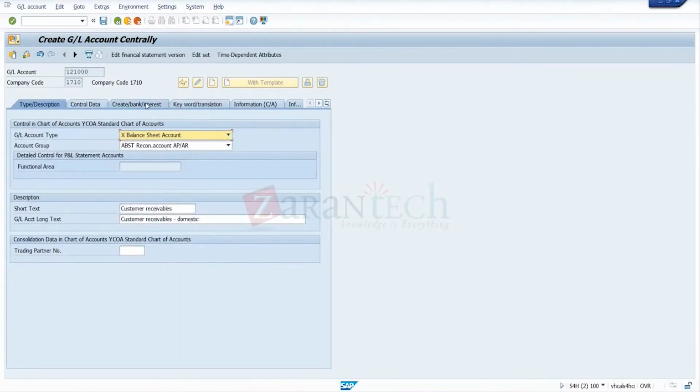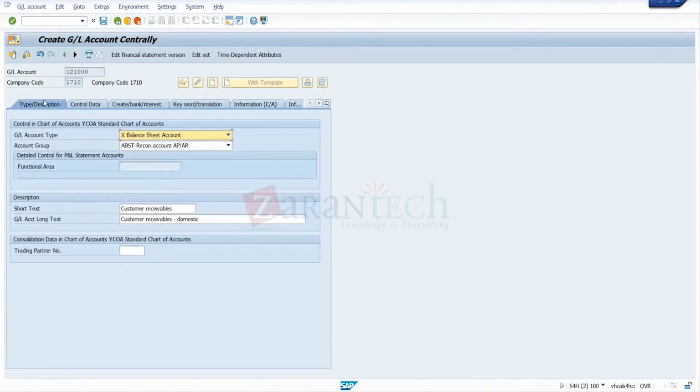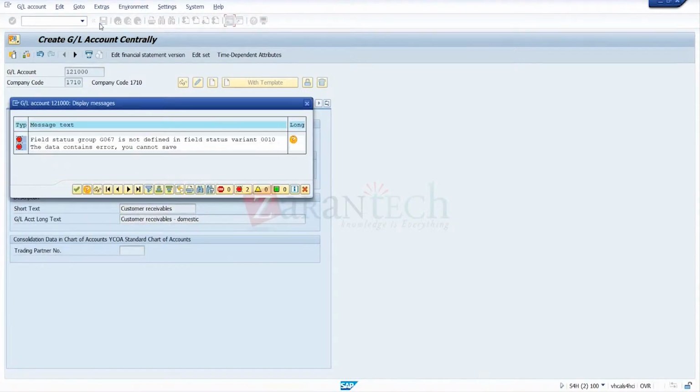So the field status will not remember status 0010. Change the field here. Change that field group also. So what was the error? The error was: this is not different field status 0010.